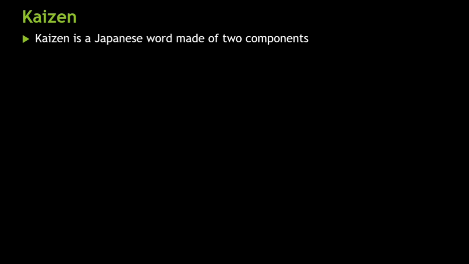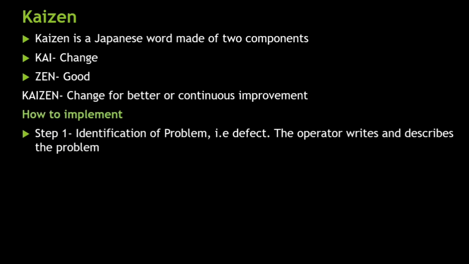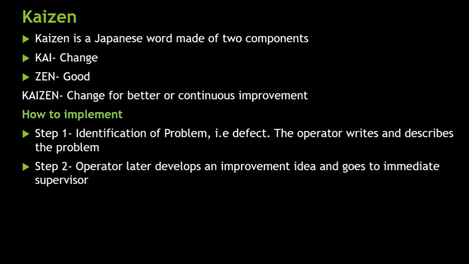Now, what is Kaizen? It is also a Japanese word, made up of two components. Kai means change, and Zen means good. So you have a change for betterment, or continuous improvement. How to implement it? First of all, identify the problem, that is the defect. For Kaizen there are different slips that you need to fill. It is like a complaint form. You have to write all the complaints, and the operator writes and describes the problem. That is the first step.